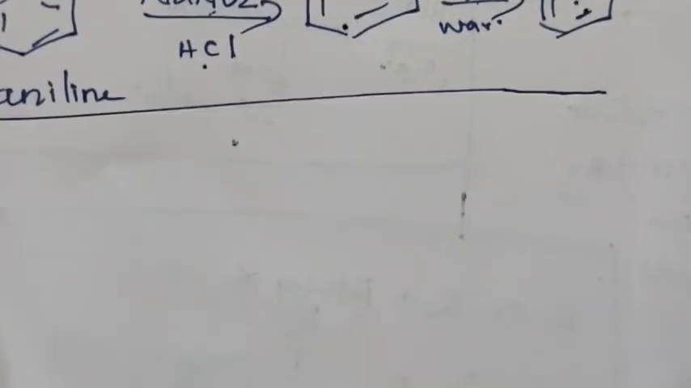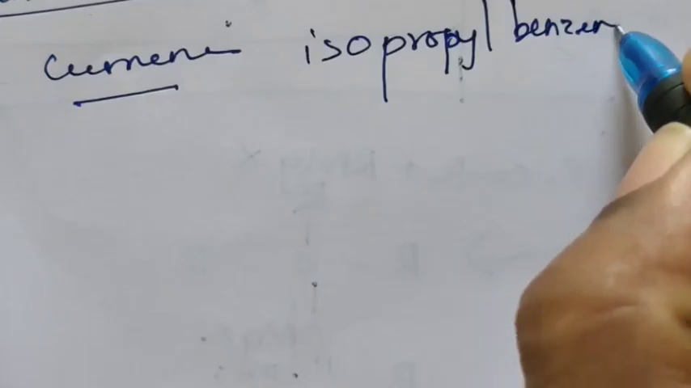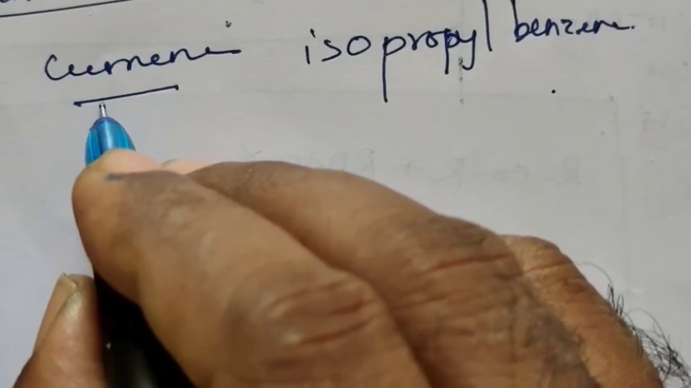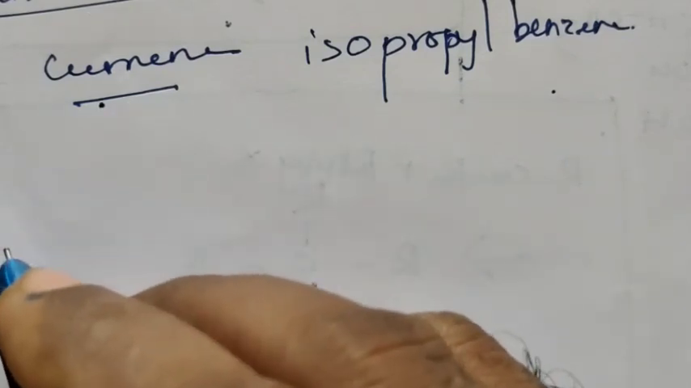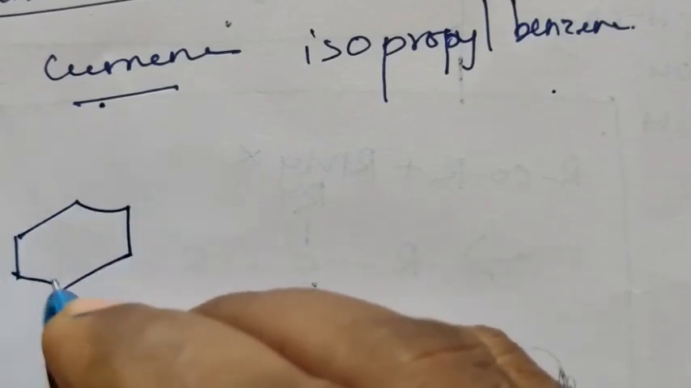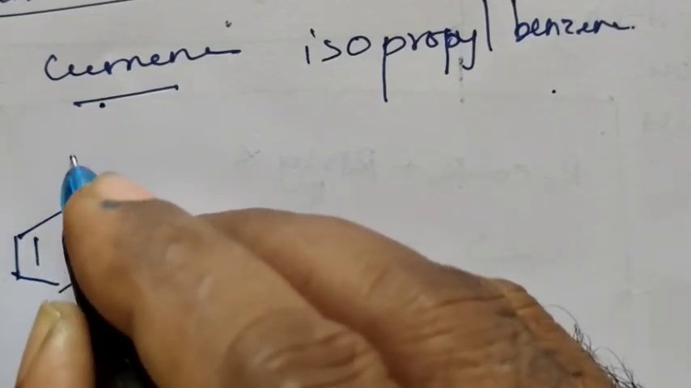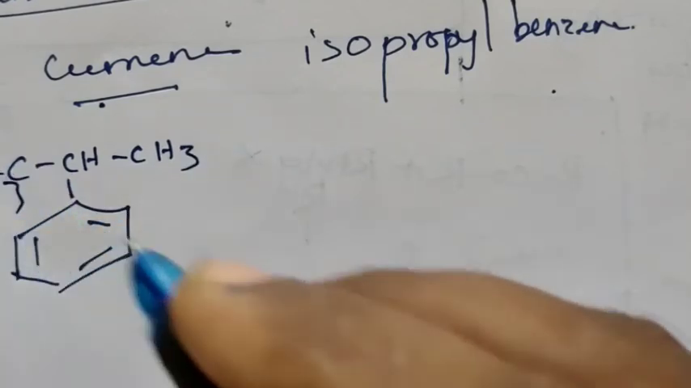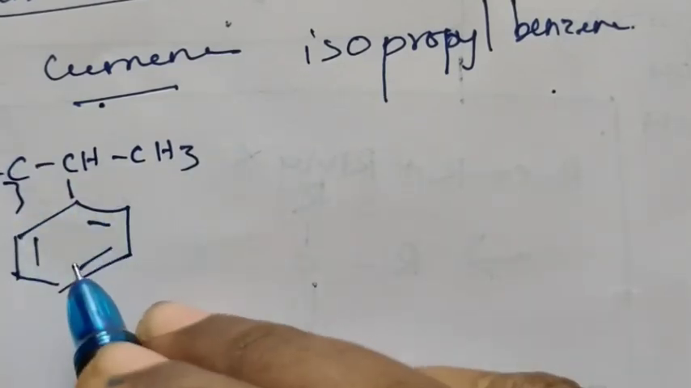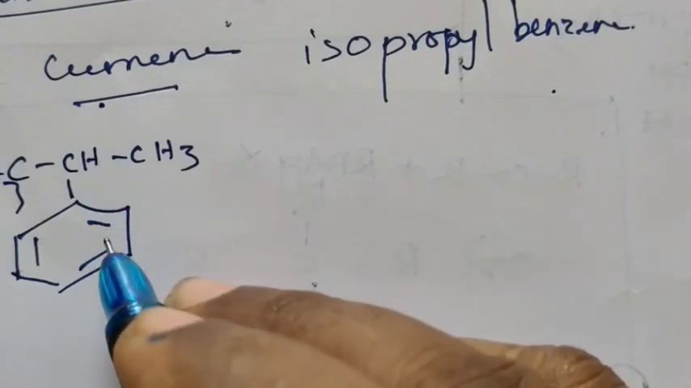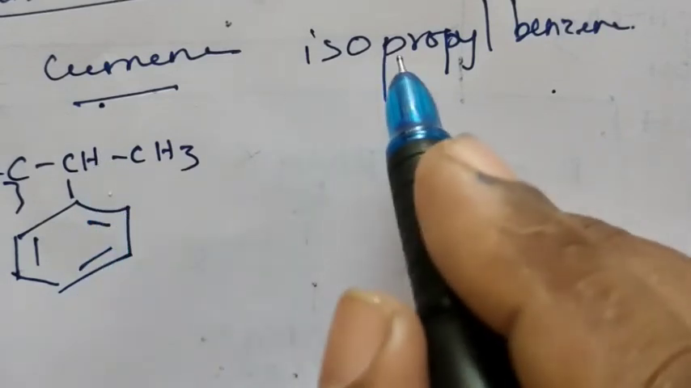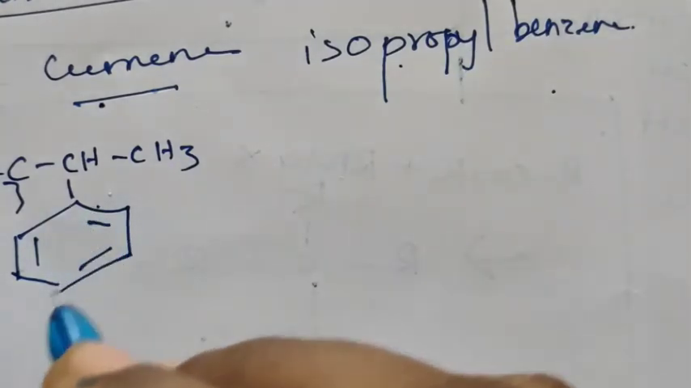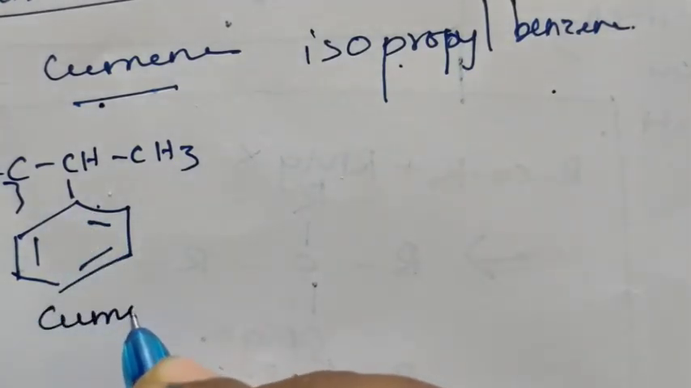The next method of preparation of phenol is from cumene. Isopropyl benzene is called cumene. For the preparation of phenol from cumene, place a benzene ring with CH(CH3)2 above it. This group is called the isopropyl group. So if an isopropyl group is present on benzene, the compound is called isopropyl benzene, which is called cumene.